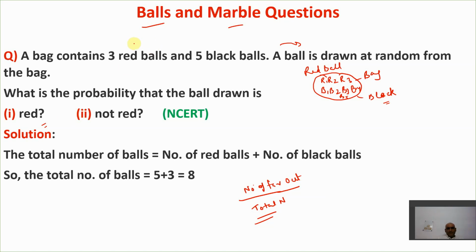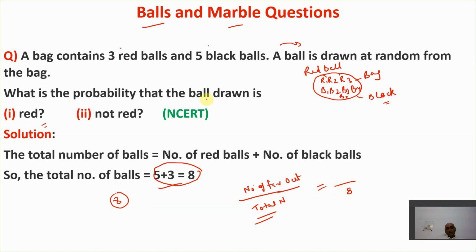The total balls are 3 red balls plus 5 black balls, so 3 plus 5 is 8. Whenever we draw a ball from a bag, it will be drawn from these 8 balls only. So 8 outcomes are possible, and in the denominator 8 will come.